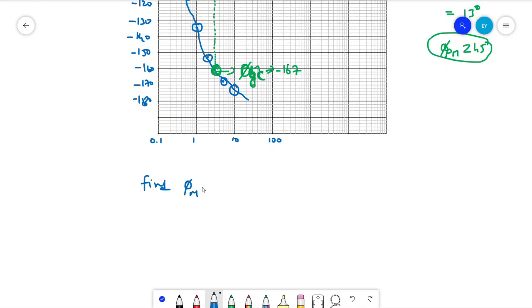Find phi m. This is the required phase to be added for the compensator system. Required phase for the compensated system is given as phi m expected minus actual system phase margin plus epsilon.